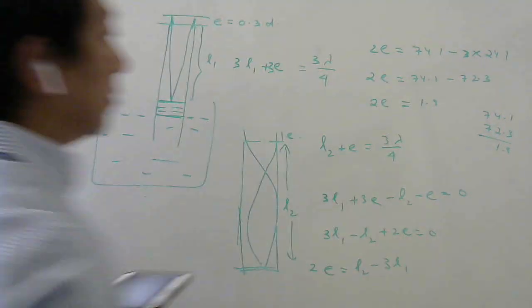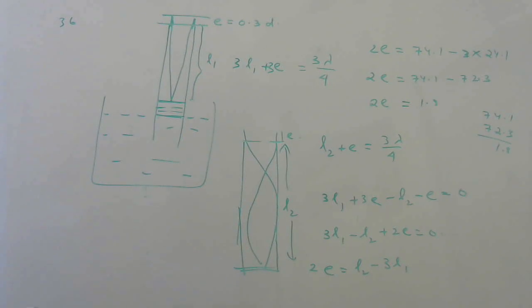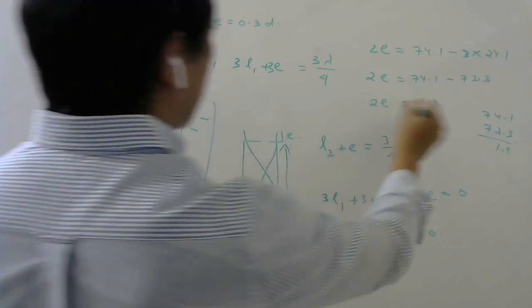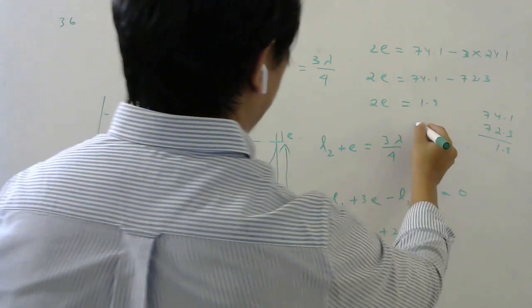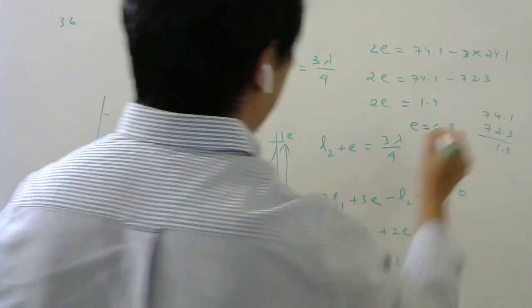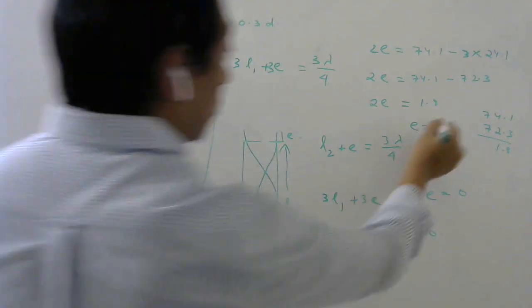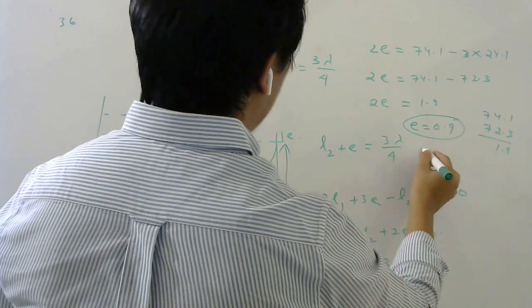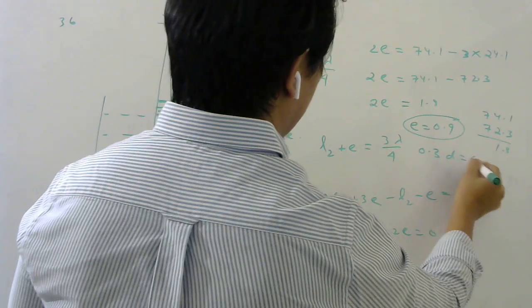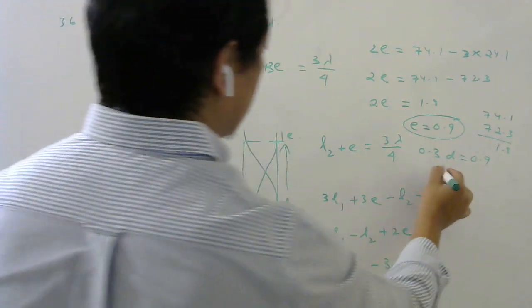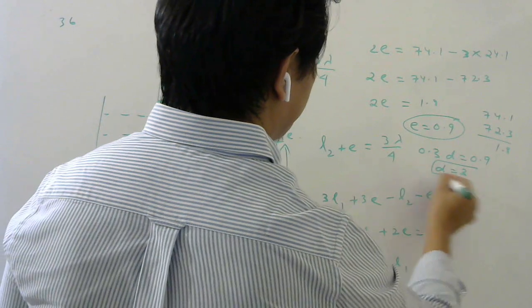So 2E will be 1.8. So once you know 2E is 1.8, E will be what? 0.9. And once you know E is 0.9, E is 0.3 diameter, equal to 0.9. So D will be 3.